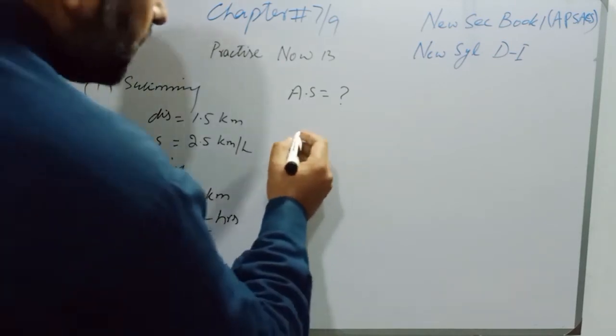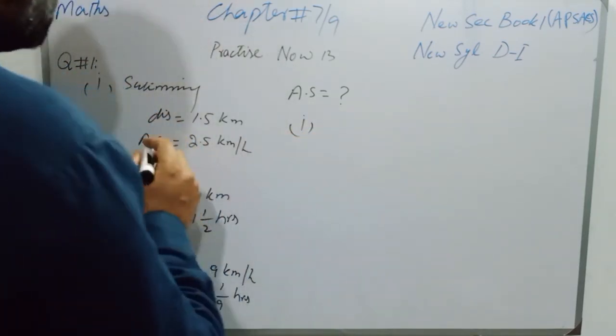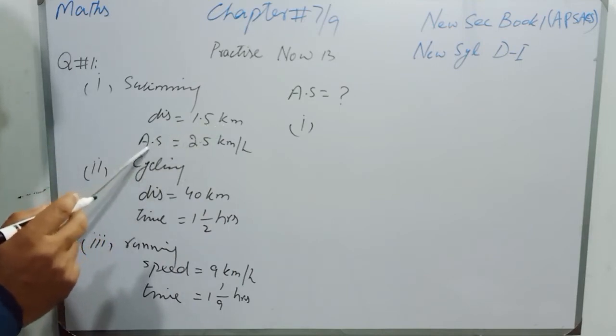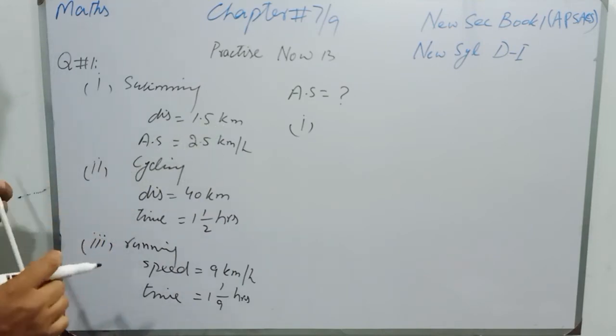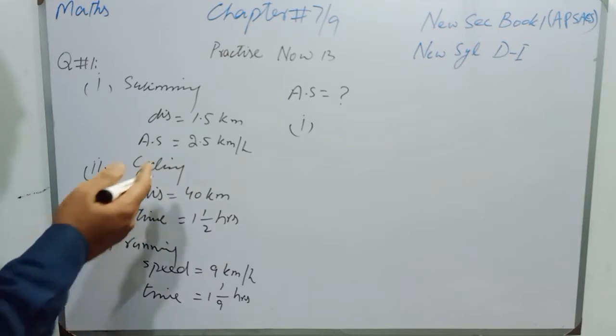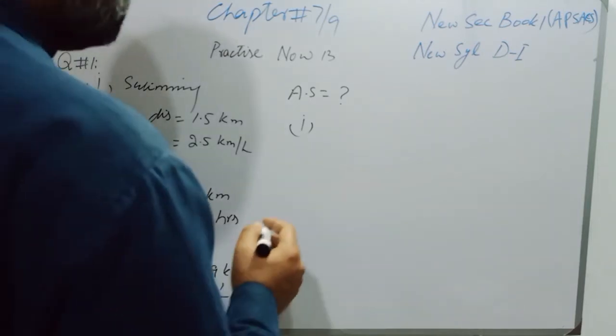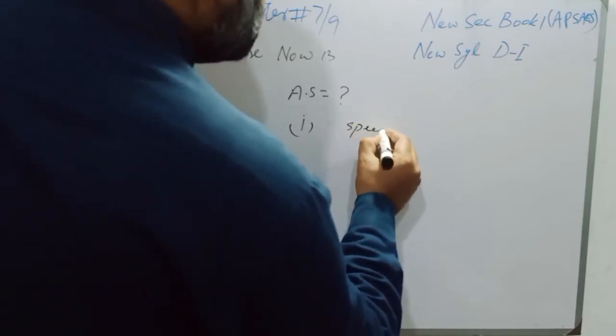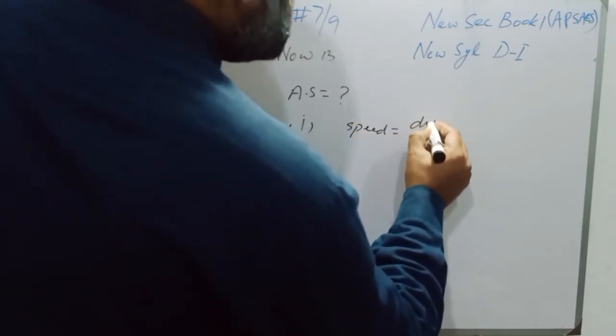So students, first I will solve part 1, and here distance is 1.5 km, whereas average speed is 2.5 km per hour. So I will find the time. Students, the formula is speed is equal to distance over time.